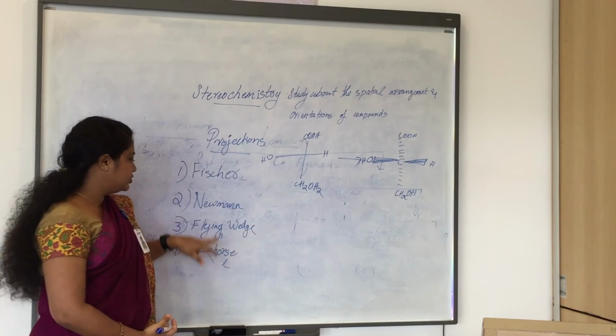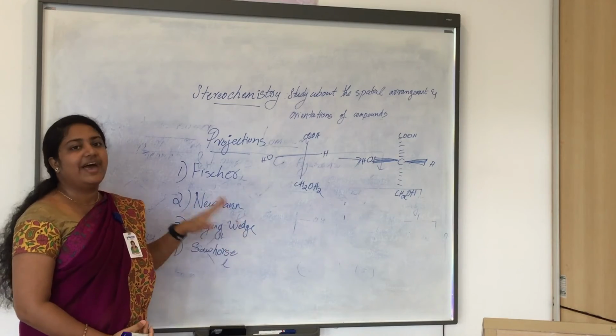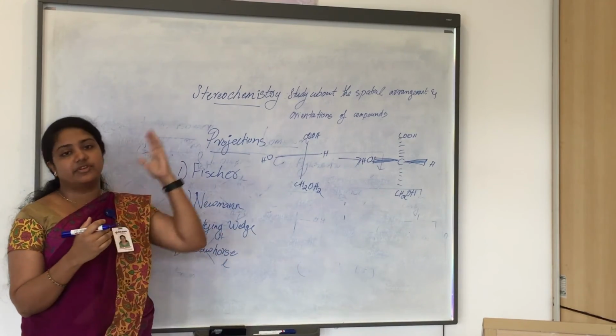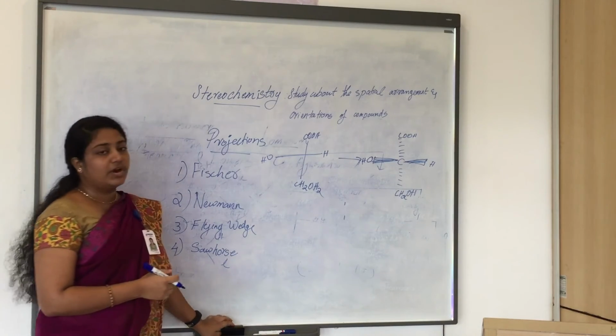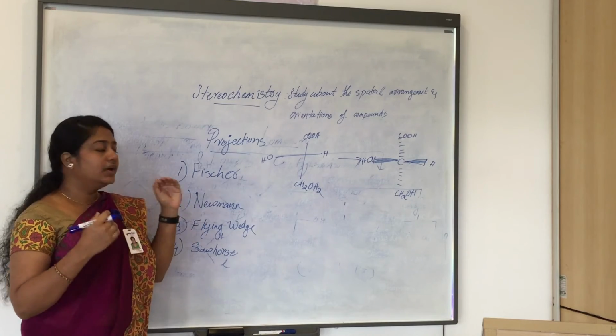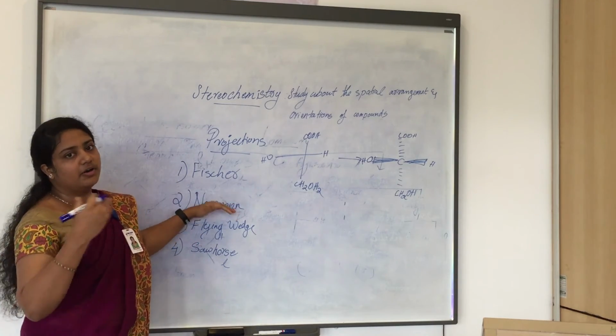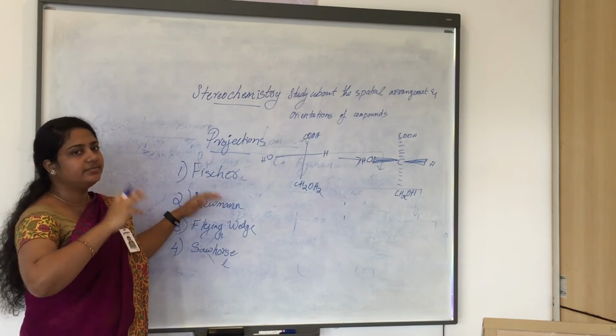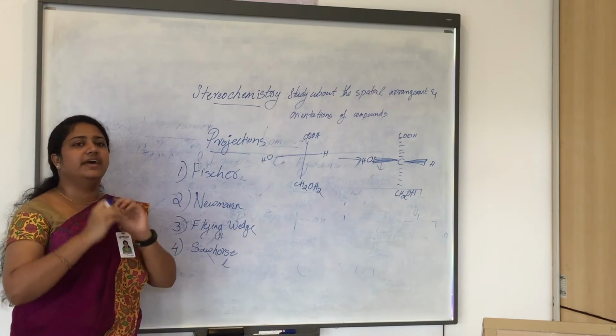Now come the other two, Newman and sawhorse, which are the two commonly used projections in organic chemistry and stereochemistry. What is Newman projection? Newman projection is where we can analyze a compound simply by representing it as a circle and a dot.